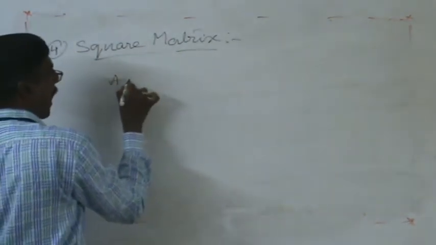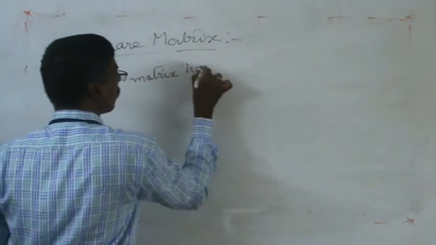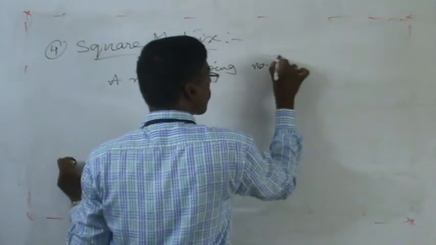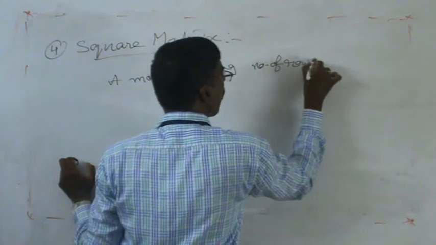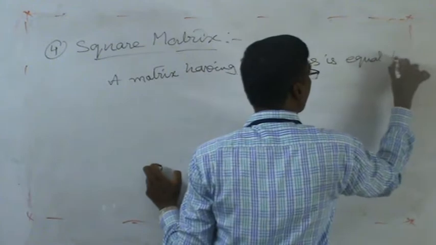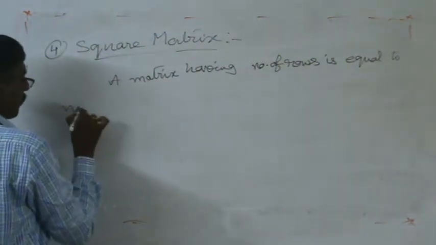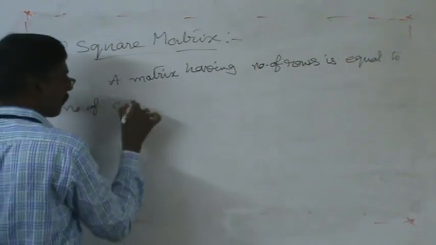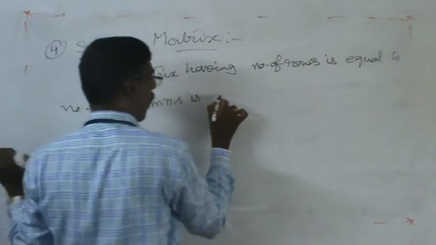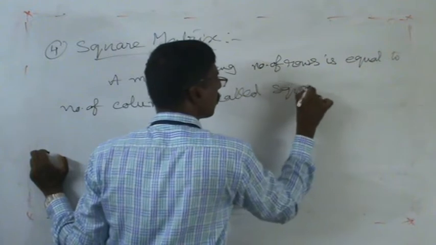A matrix having number of rows equal to number of columns is called a square matrix.